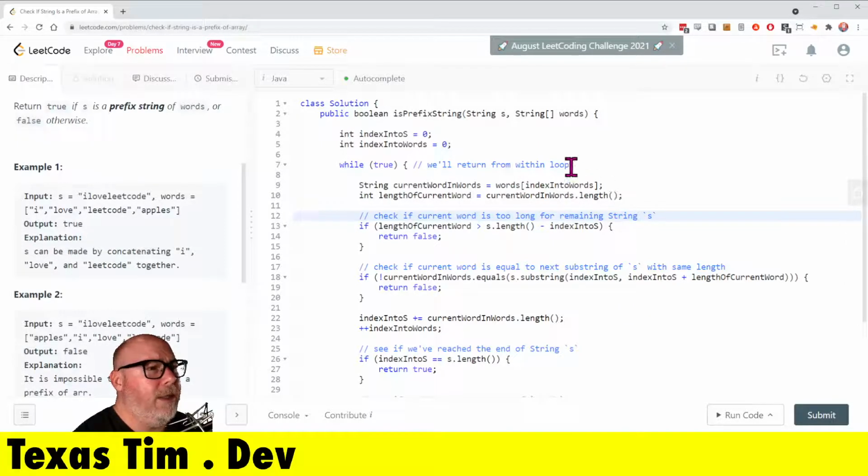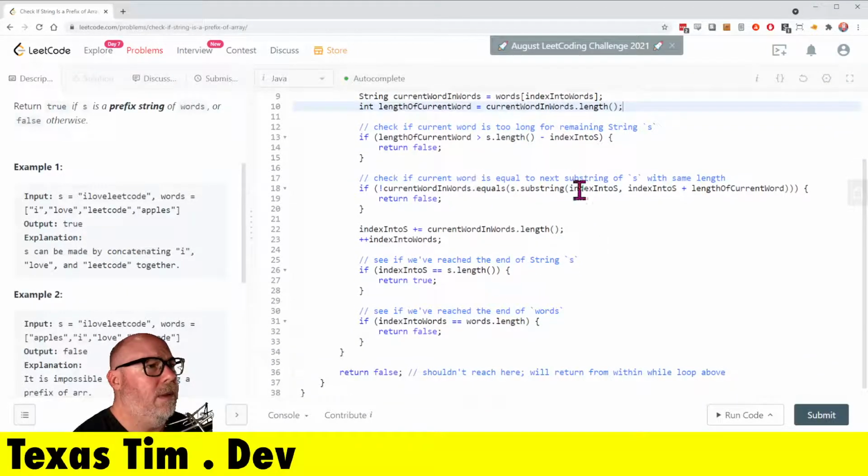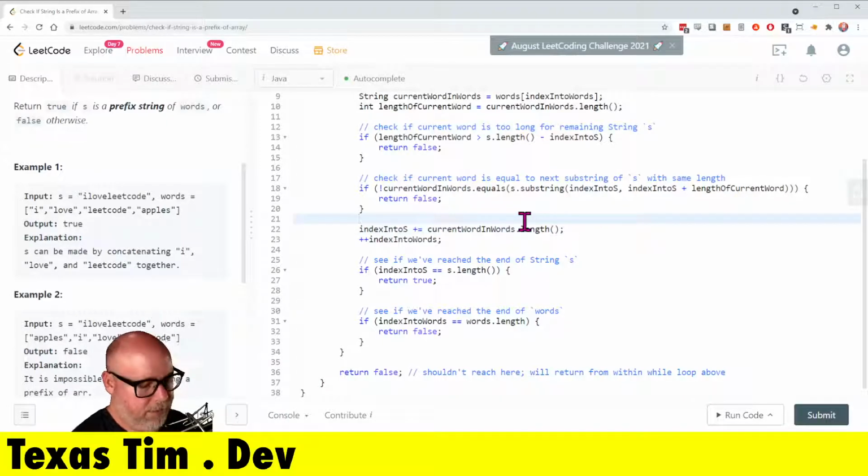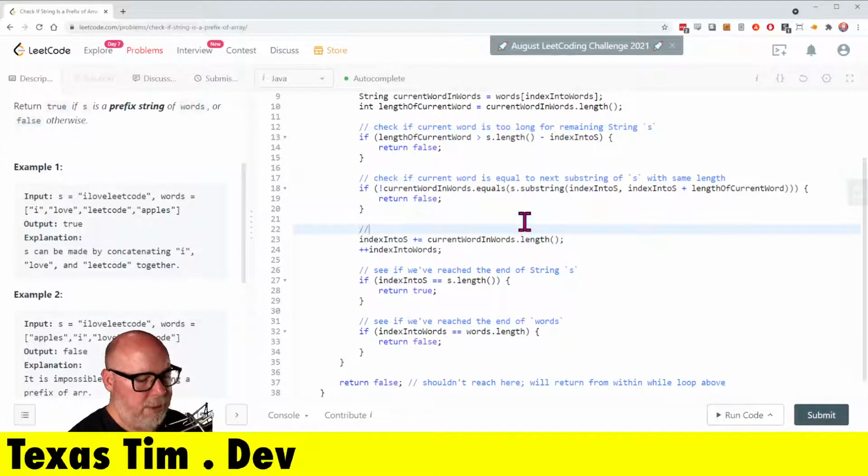Okay, let's look and see if we made any dumb mistakes, like forgetting a semicolon or mixing up a variable name. It's been known to happen. Let's say update pointers, I guess. Well, not really pointers. Update indices.